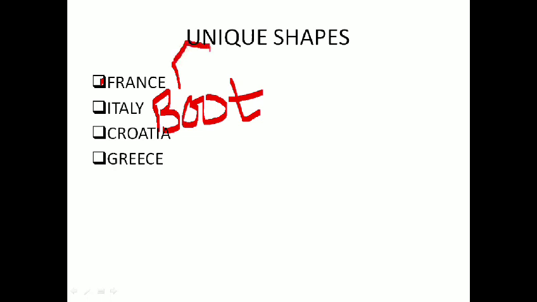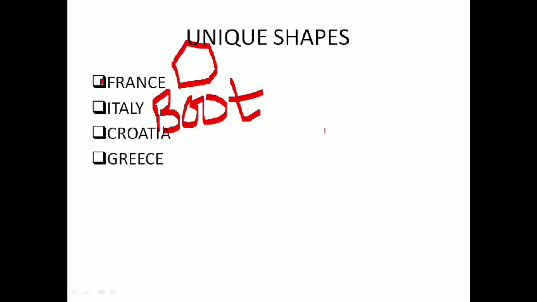Hexagon, the six-sided geometrical figure. Italy is the boot shape. Okay, Italy is in the boot shape. It is almost hexagon. Okay, 3, 4, 5, 6.